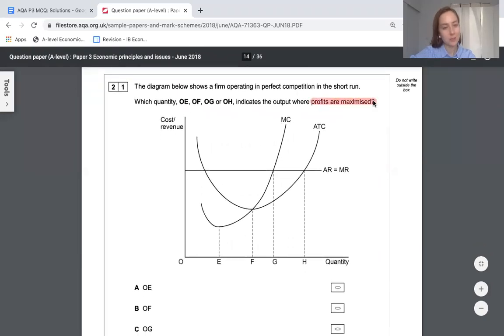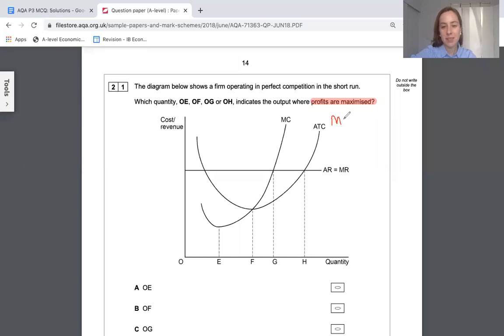Okay, profits are maximized. This is one to learn. MC equals MR. That just tells you the quantity. So the way I do it, I actually highlight these curves. I highlight the MC and I highlight the MR, which would be there. And you can see that these things cross at output G. So I'm looking for, oh, here it is. This is the answer. If you notice it says OG, that confuses a few people sometimes. Imagine G is 100. If you sell 100, it means you've sold 1, 2, 3, 4, 5, 6, all the way to 100. That's what it's trying to show you, that it sold all the way up to G. And that's, I think, the most accurate way to look at this.